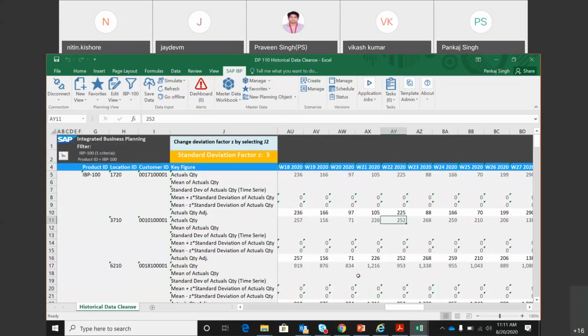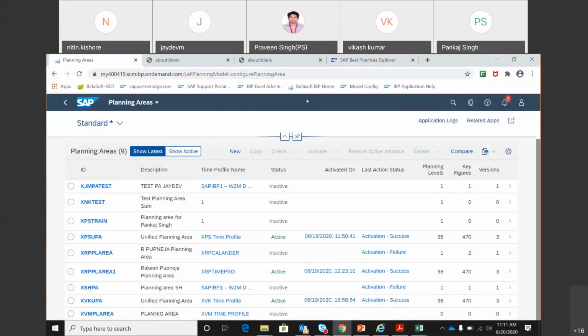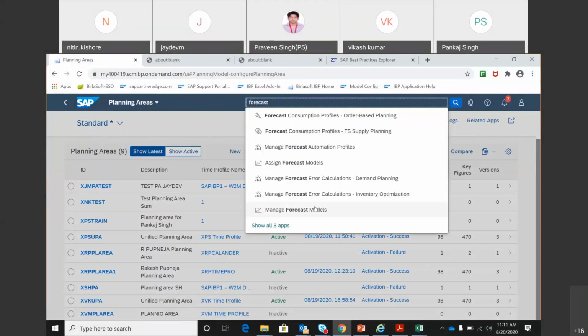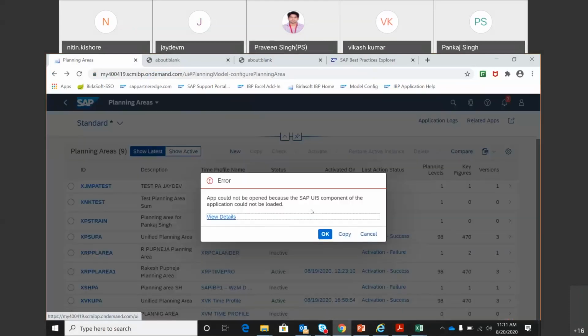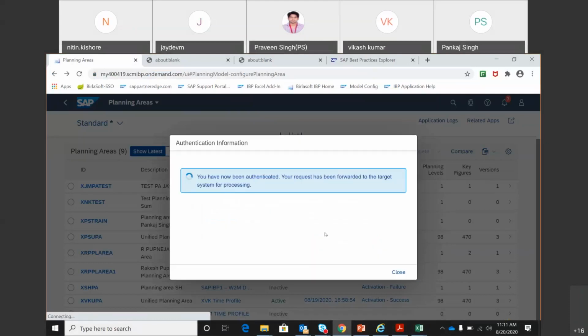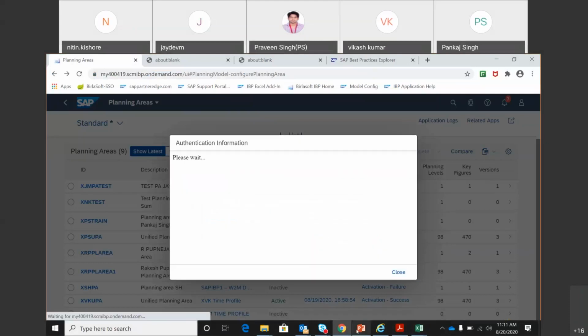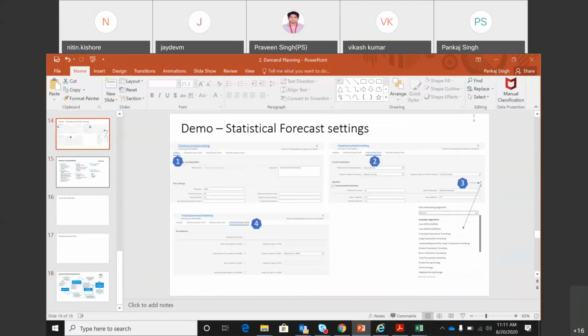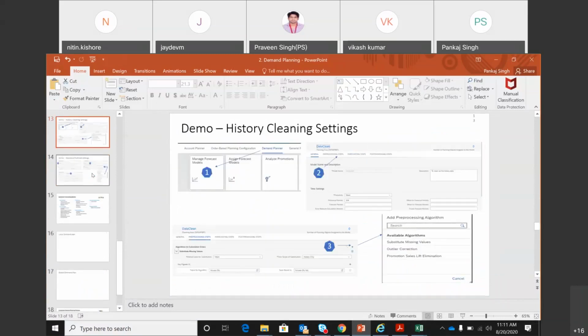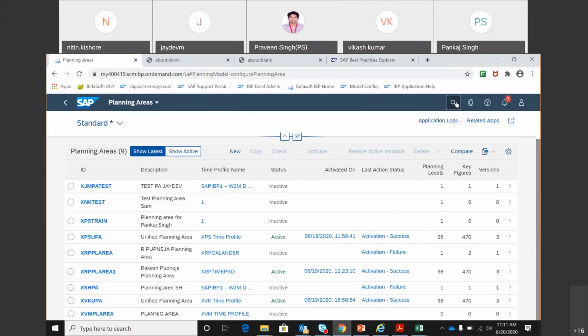Okay, so I will go to the Fiori app, and we'll look at the forecast, manage forecast model. So this is a configuration that we need to make for us to be able to do the history cleansing. This is where there is a manage forecast model app. So we are going to go there. What happened?